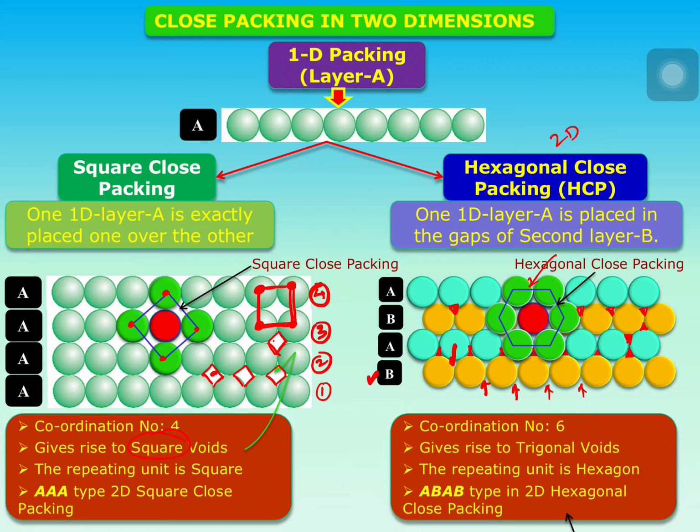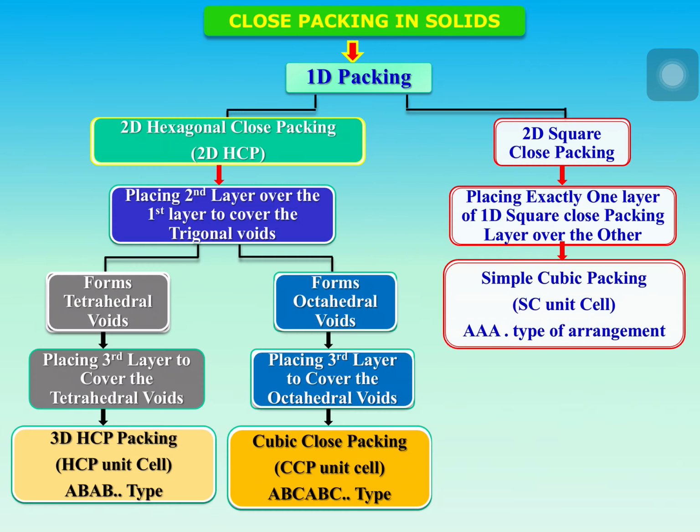So in 3D packing, if you move with 2D HCP layers, one 2D HCP layer is placed over the other 2D HCP layer in such a manner that the trigonal voids present on the first layer are covered by the atoms present in the second layer.